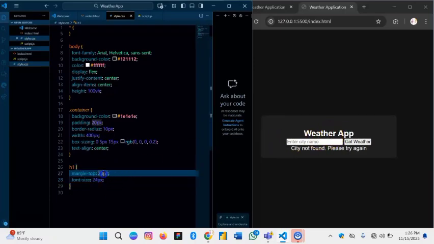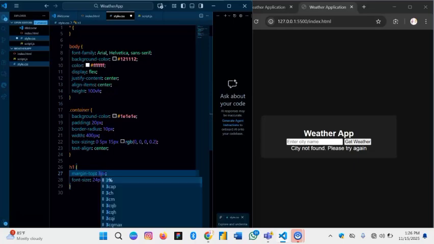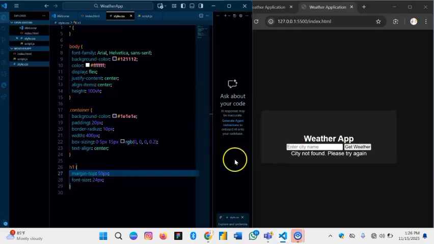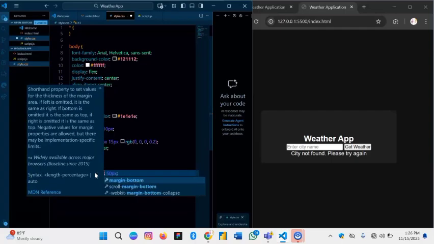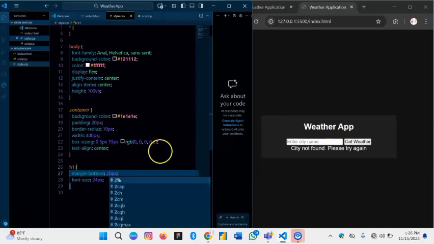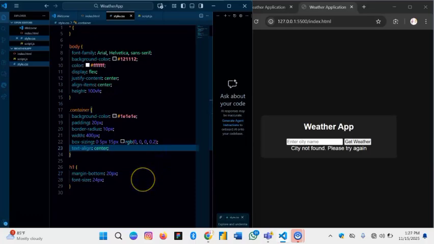Let me show you that if you have a bigger margin, let's say 30 or 50 pixels, you see it really takes effect, right? Oh, sorry, we're supposed to add margin bottom, not top. Okay, I think that was the issue there. Bottom should be B-O, so something like this. I see the gap is so wide, so we just want to leave it at 20. I think that's okay. So that's the styling on that.